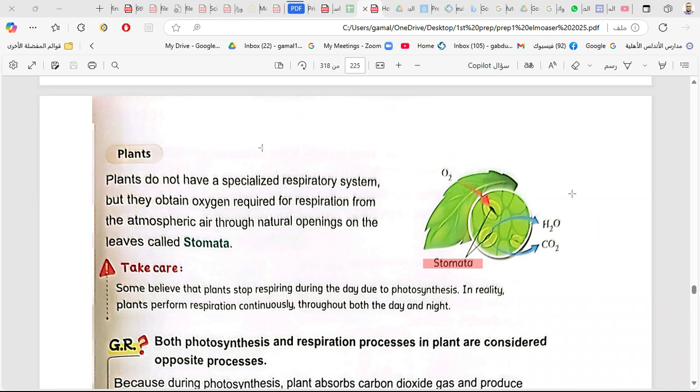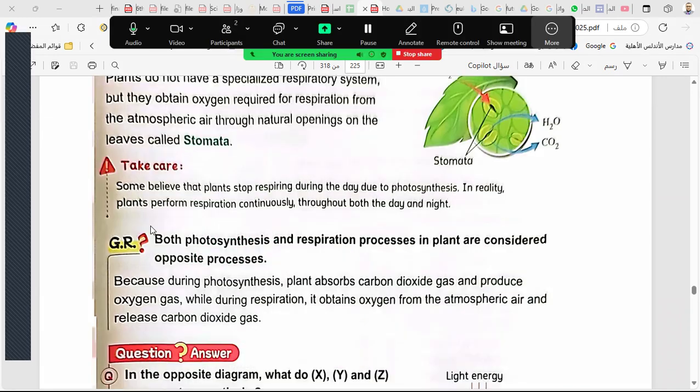Doesn't have lungs, doesn't have gills like animals. Only the organ which allows air to go inside and outside the leaves, the holes through which the air enters, is called stomata.